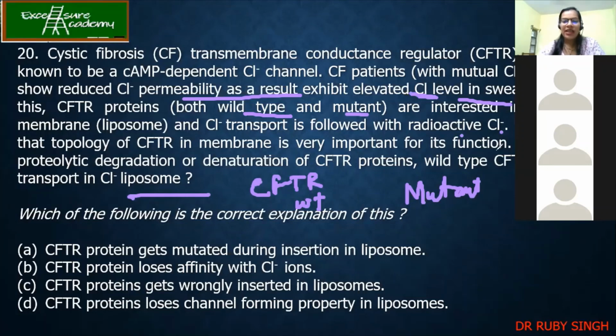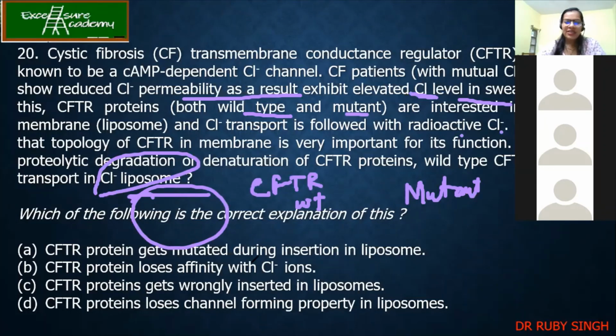Now they are saying that they try to put it into the liposome. But they are saying that the wild type CFTR also fails to transport chloride in the liposome. So what can be the answer? It's all a story over here, but at the end they're asking: even though your normal CFTR is present in the liposome, still it is not able to do its function. They were talking about the mutants and everything.